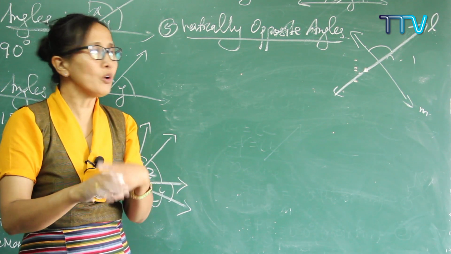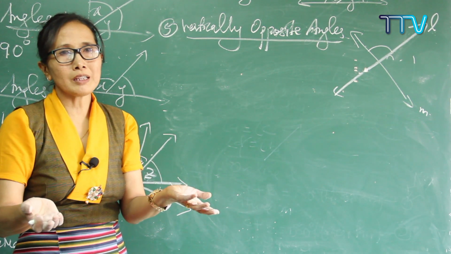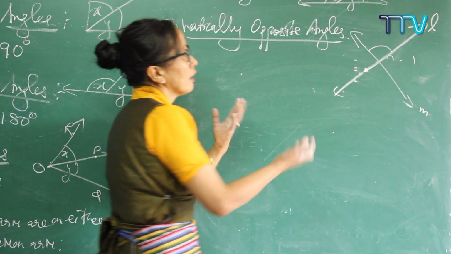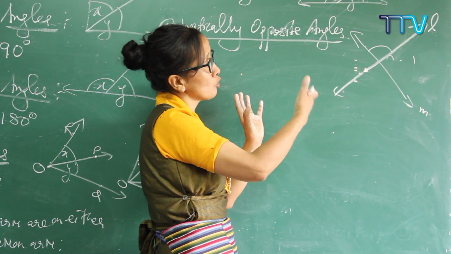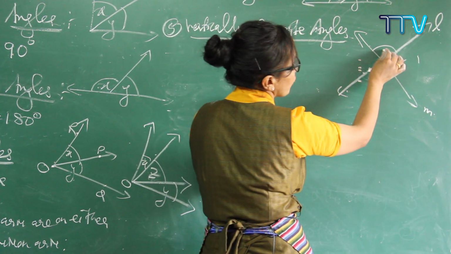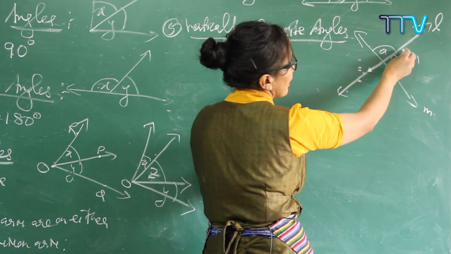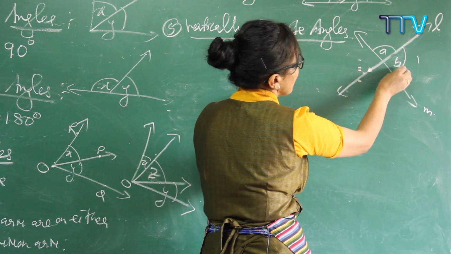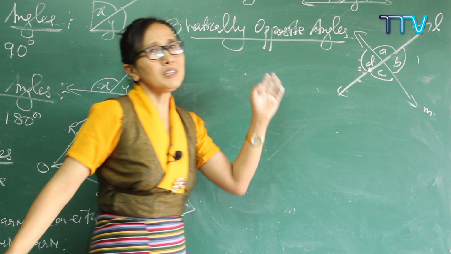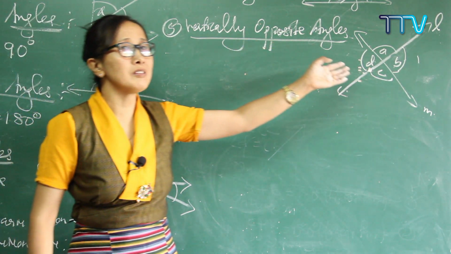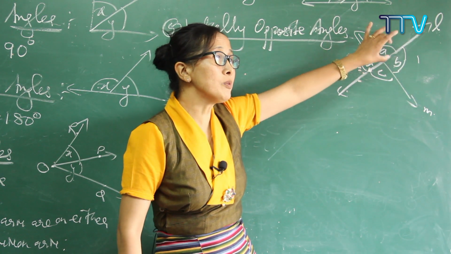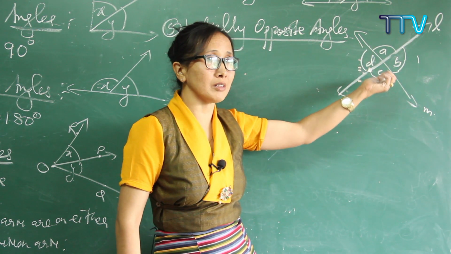Got it? If you are intersecting more than 2 lines, you can get more than 4 angles. Right now I'm just going to take 2 lines. When you are intersecting 2 lines, we are getting 4 angles. What are those 4? We can give an example here like this: A, B, C and D. So what does vertically opposite angle state? If 2 lines are intersecting each other, then your opposite angles are always equal to each other.